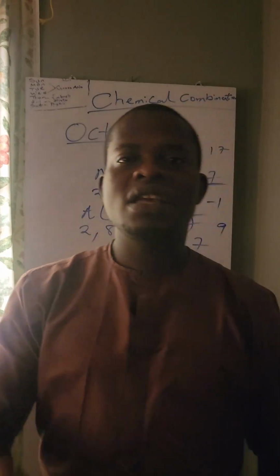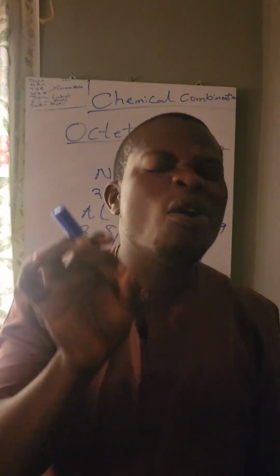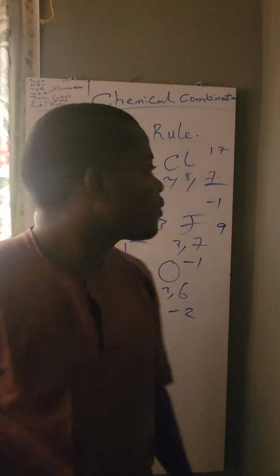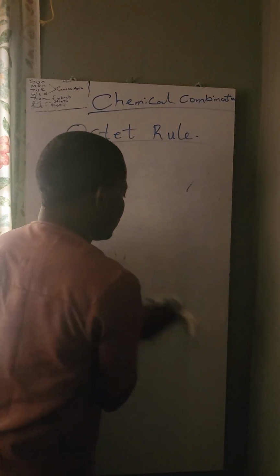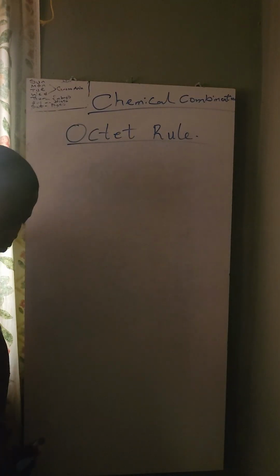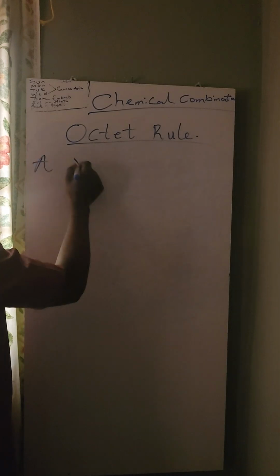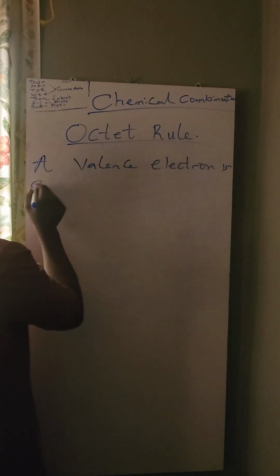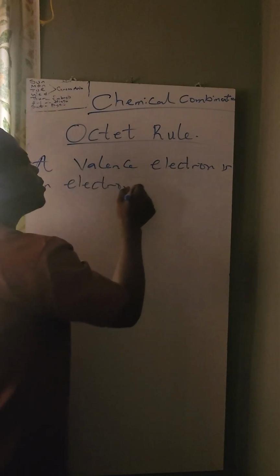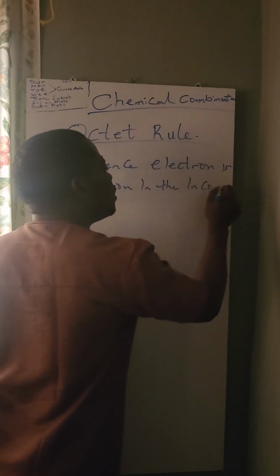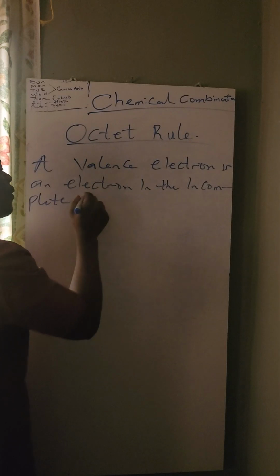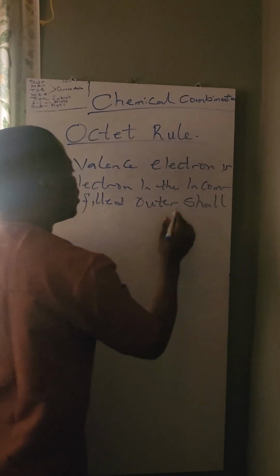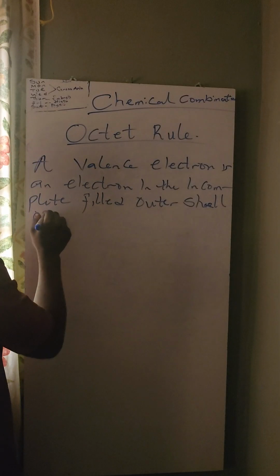A valence electron is an electron in the incomplete filled outer shell of an element or of an atom.